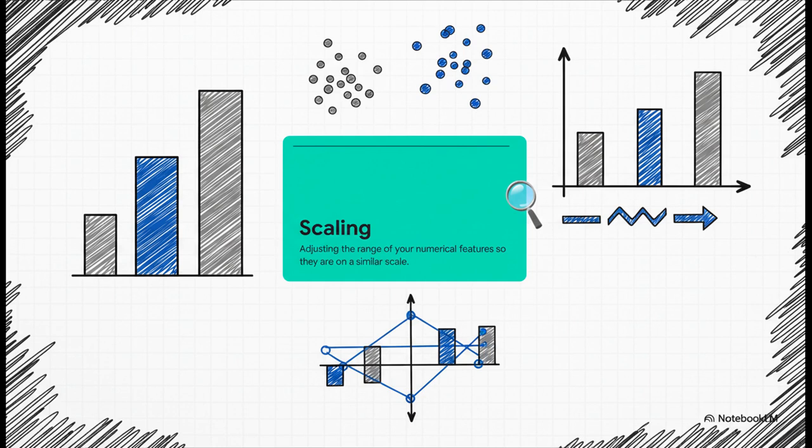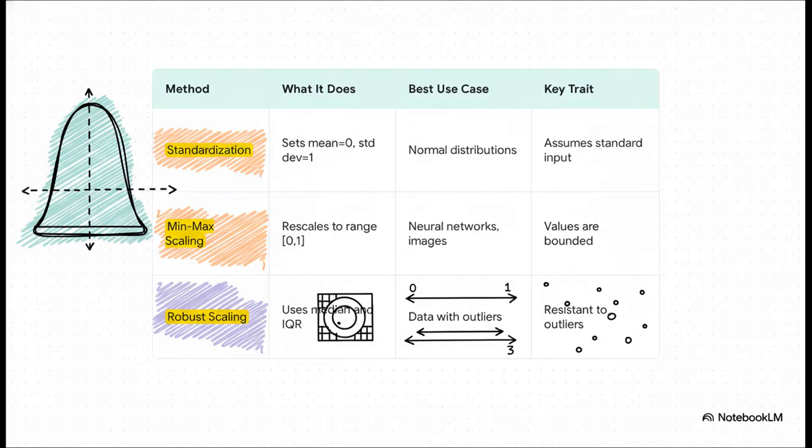If you don't do this, the features with the biggest numbers will always shout the loudest and just completely dominate the entire learning process. And what's really cool here is that there's no single best way to do this. The right method really depends on your data. If your data looks like a classic bell curve, standardization is your best friend. For things like neural networks or image data, where you need values in a strict 0 to 1 range, min-max scaling is perfect. But what if your data is messy and has some crazy outliers? Well, that's when you bring in robust scaling. It uses the median, the middle value, so it doesn't get thrown off by those extreme numbers.